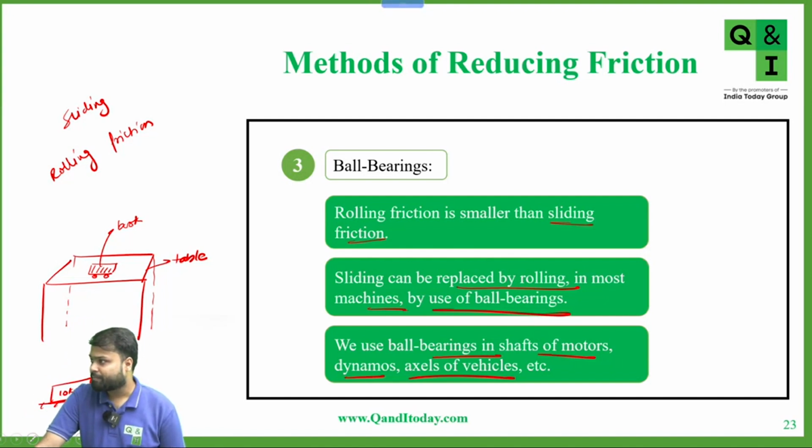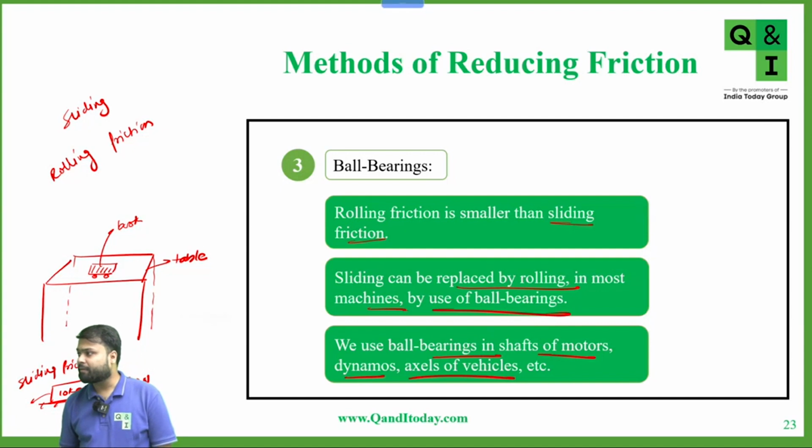Yes, sir. Suppose there is a bag lying on the ground and the weight of the bag is 10 kg, and if you want to pull this bag, suppose the force required by you is, let's say, 20 Newton. Now this bag is sliding on the ground. That means friction between the ground and the bag is sliding friction. Till now, is it clear? Yes, sir.